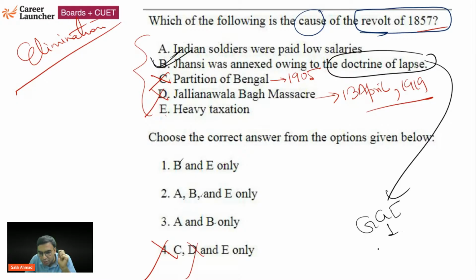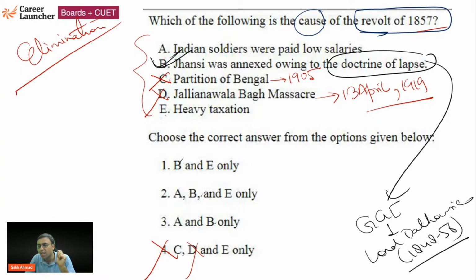Yes, Lord Dalhousie. And what was that? Lord Dalhousie was the Governor General of India from 1848 to 1856. And what is the doctrine of lapse? Yes, Priyansh Gupta and Disha, you both are right. Lord Dalhousie is the answer. But what was the doctrine of lapse?